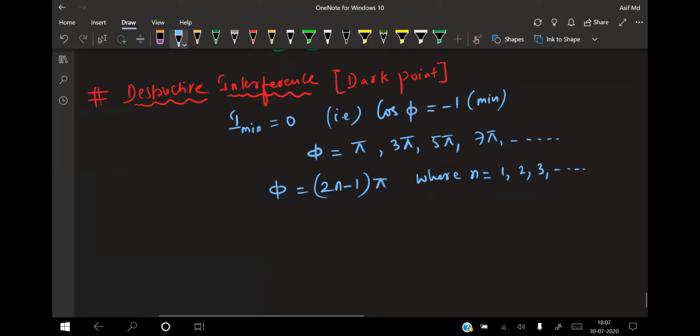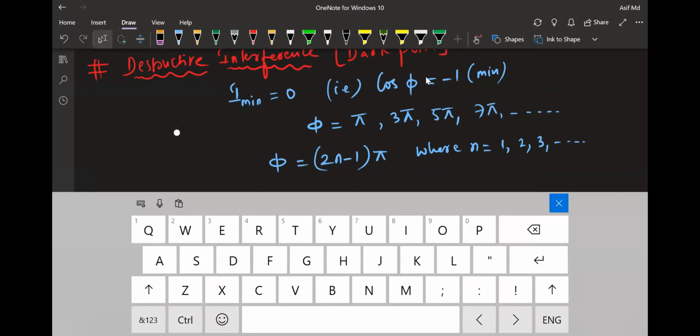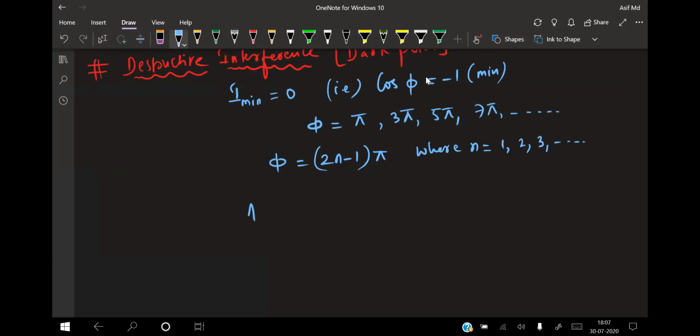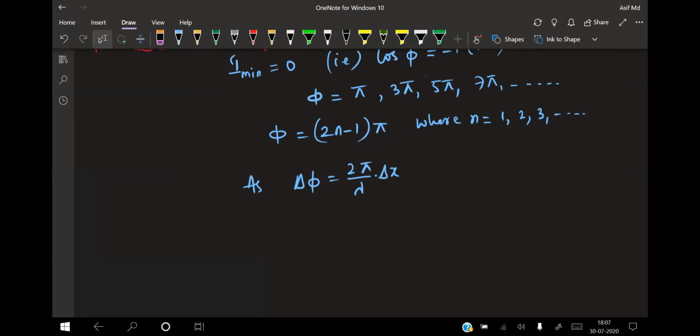Now I can write the relation delta phi is equal to 2 pi by lambda into delta x. Delta phi is already known, so substitute that value: (2n minus 1) into pi is equal to 2 pi by lambda into delta x. Pi gets cancelled.